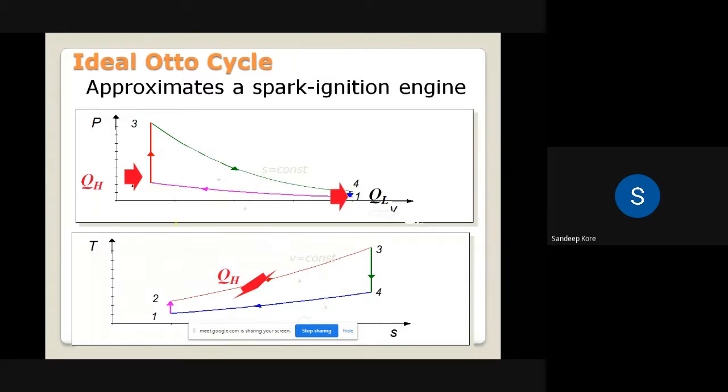So this is the amount of heat supplied, QH, and the amount of heat rejected, QL. We have represented it on the TS diagram.